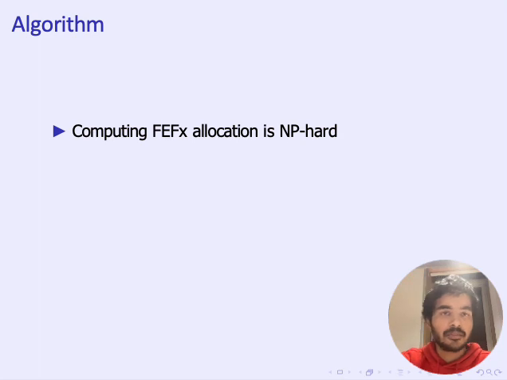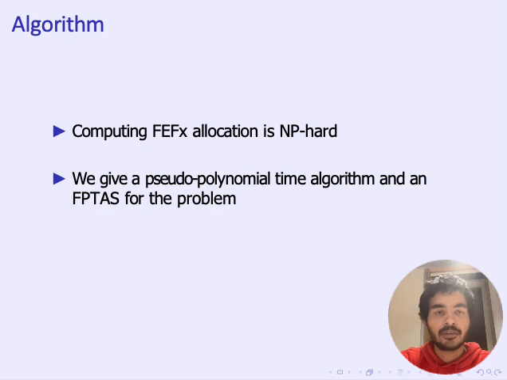Here is the algorithm we use to prove the existence of feasibly envy-free up to any good allocation. Before going to the algorithm directly, I'll talk a bit about the problem of finding such an allocation. Firstly, we show that the problem of computing an FEFX allocation is NP hard. So unless P is equal to NP, we don't have any hope for a polynomial time algorithm. Next, we do the next best thing possible, which is we give a pseudo polynomial time algorithm and an FPTAS for the same problem.